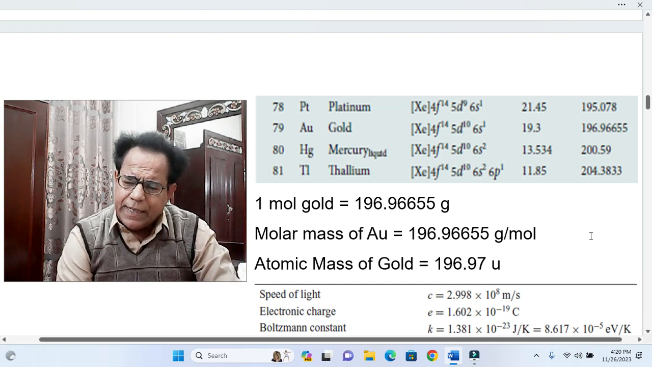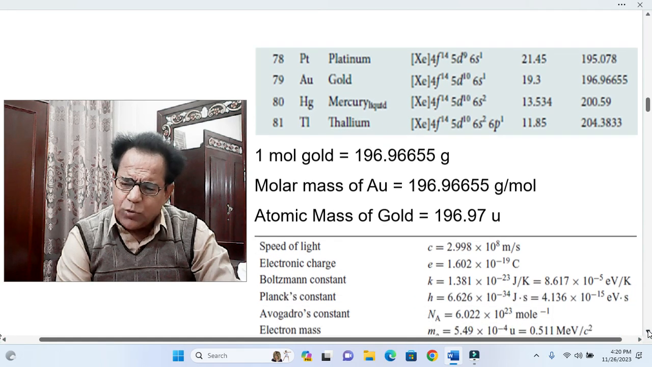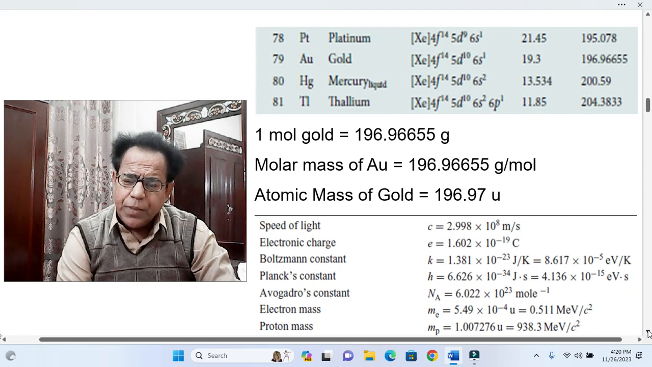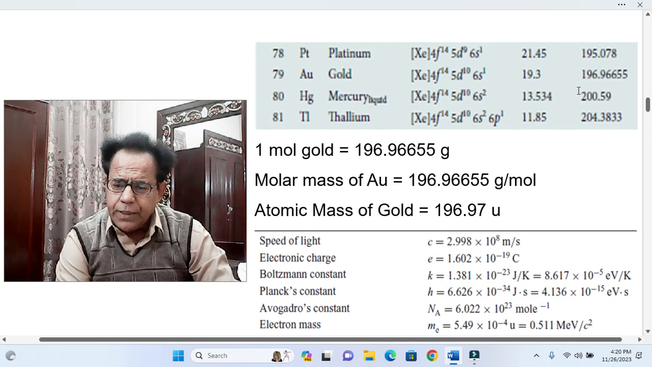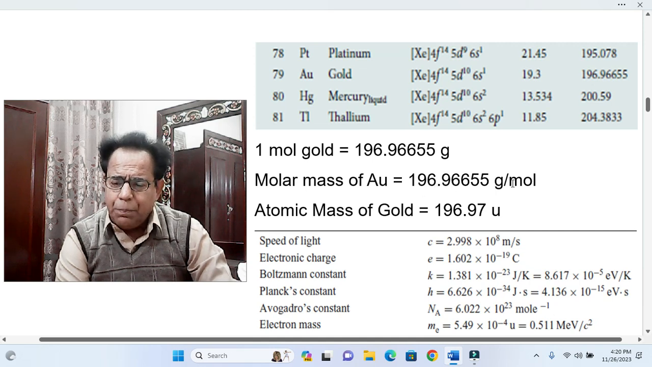This value is like a table of constants, so we can take it also from some other similar tables. Okay, now dear students, 1 mole of gold is equal to 196.96655 gram. Molar mass of aurum or gold is equal to 196.96655 gram per mole.